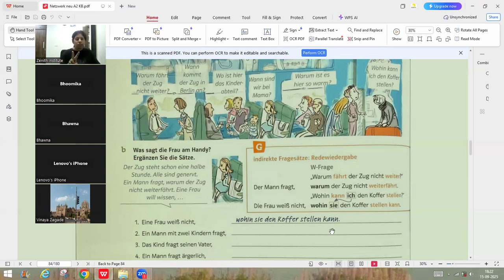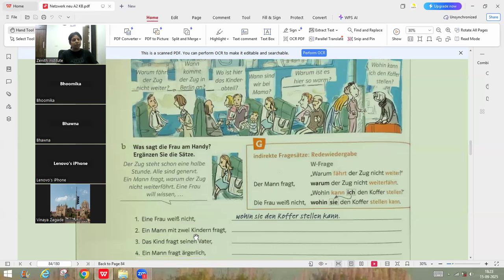Now two things you are doing here. First, your question word becomes the connector, so you have to use the Nebensatz. So that change you have to do. And second, you have to change the subject and the conjugation according to the sentence. Here she is saying, where can I put the suitcase? Here she meant it for herself. But now this is not about herself. It is about the third person, where she can keep the suitcase. Similarly, you have to make changes here.